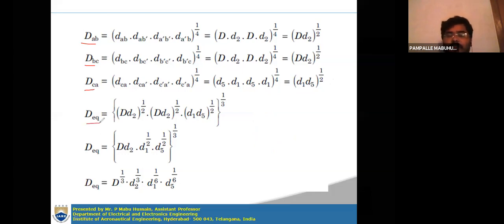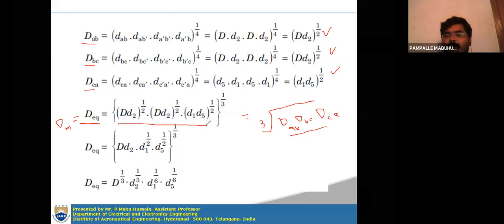Now the equivalent mutual GMD, or D equivalent or DM. So this will be equal to cube root, so cube root is represented whole to the power of 1 by 3. So cube root of DAB, DBC, DCA. Okay, so these values we calculated here. We just simply substitute in this formula, so that you will get this expression.